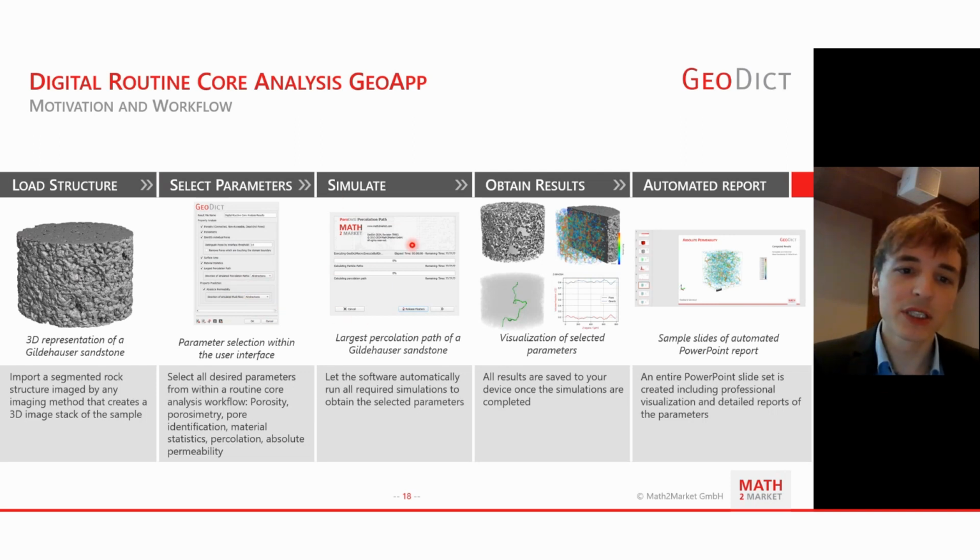Then you run that by just clicking OK and run, and it will sequentially execute all these different parameter simulations that are checked on the left-hand side. That will give you a variety of different results based on the checkboxes you checked. In that case, I have displayed the porosity visualization, the absolute permeability visualization, percolation path, and the material statistics as plot. As you can see, you have an oscillation of the quartz content and also the pore content, and they are more or less in the same range of oscillation with the same amplitude.